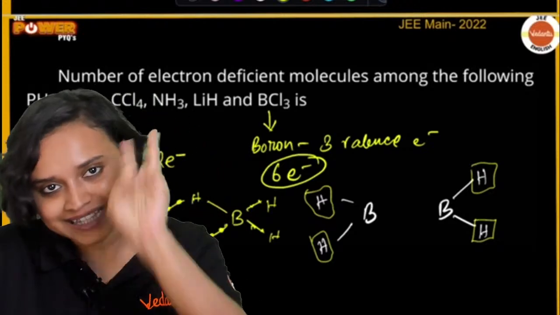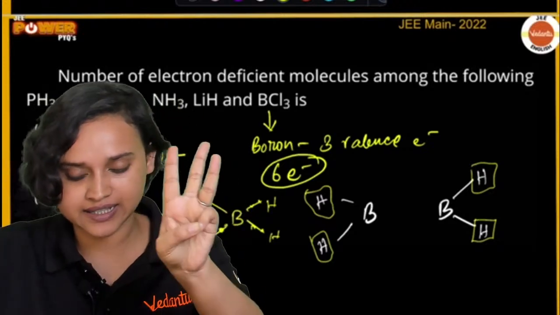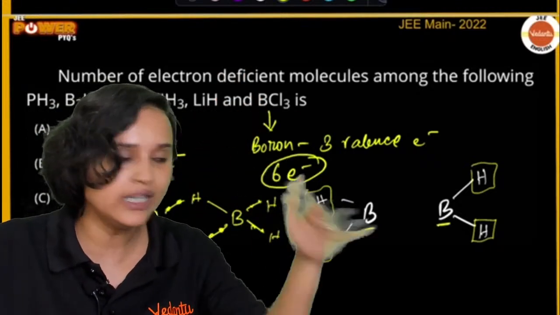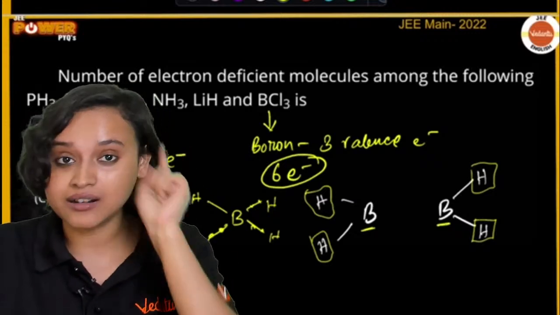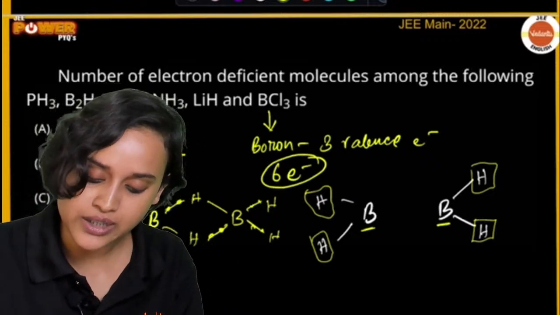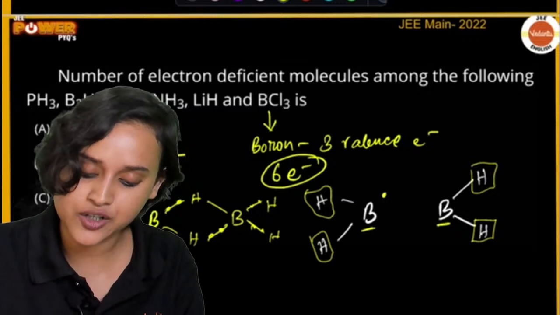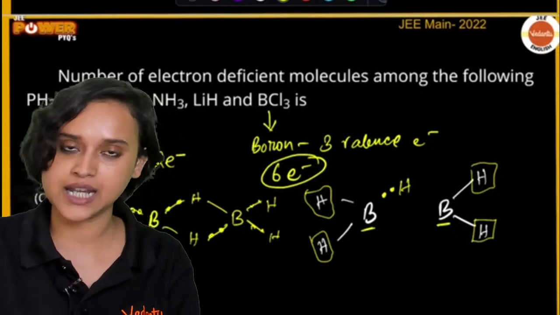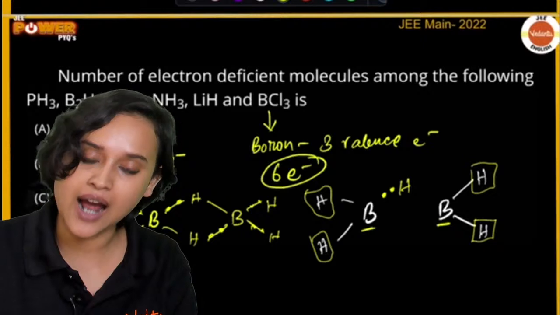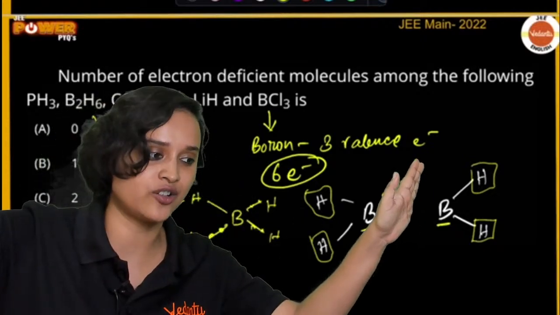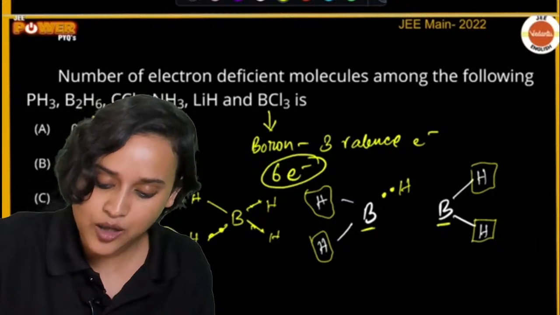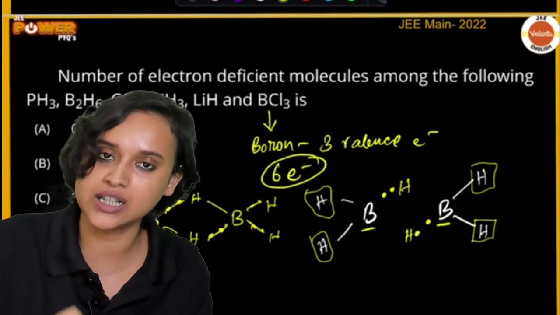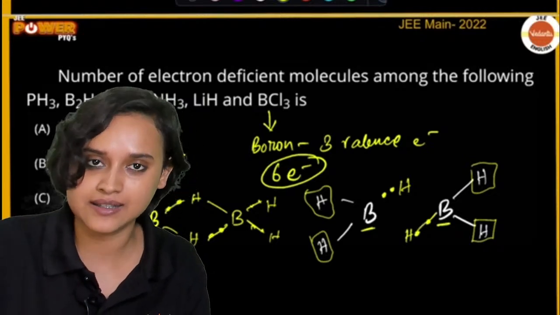So boron has 3 valence electrons. Out of the 3 valence electrons, both this boron and this boron are done with sharing 2 electrons, right? Now it has the 3rd electron. So what will this boron do? This boron will give 1 electron, and here is hydrogen. So hydrogen will also give 1 electron. Okay, done. Now do you see that this boron is done with sharing its valence electrons? Now this boron once again will give 1 electron from here, and hydrogen will also give another 1 electron, and they will form a bond like this.